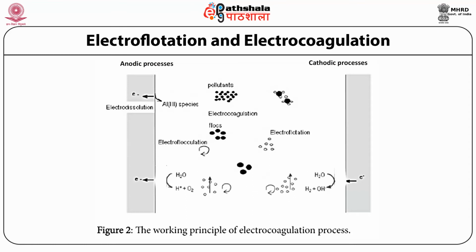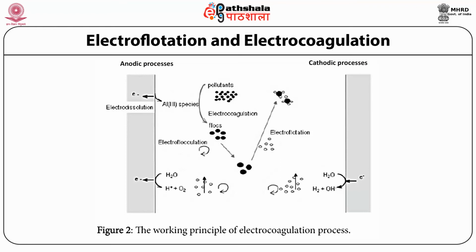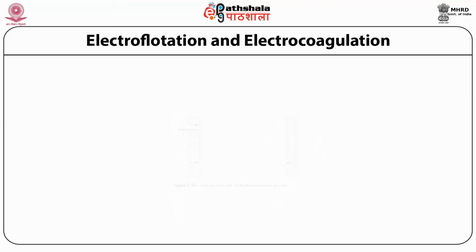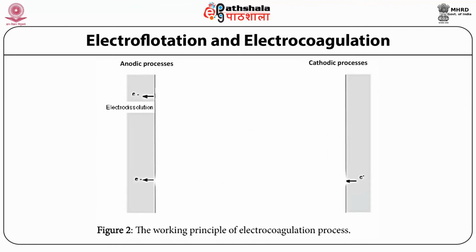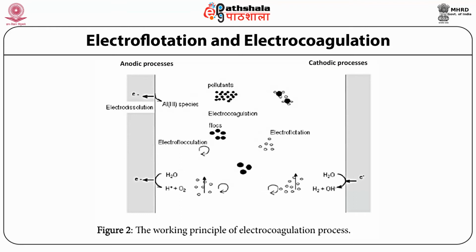When we add some coagulants like alum, they are ionized at the anode or the cathode, and then these aluminum species react with the pollutants present in the water as suspended particles, which are not removed by the normal treatment procedure. When these ions are trapped by the aluminum species, the electrocoagulation process is carried out and the flocs are formed.